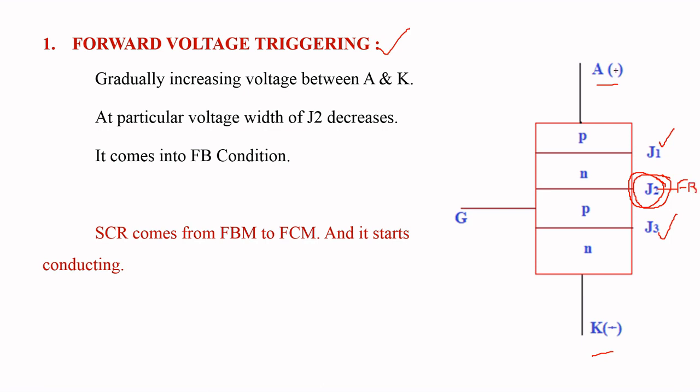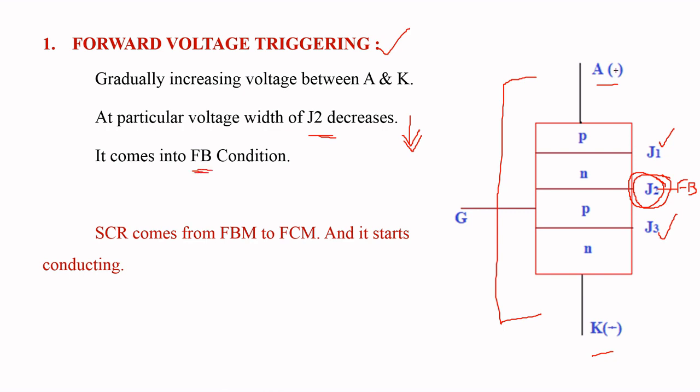In this method, we increase the voltage between anode and cathode. At a particular voltage, the width of junction J2 decreases, and finally it comes into forward bias.